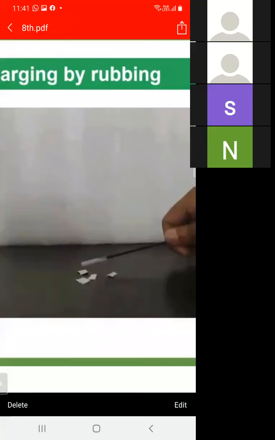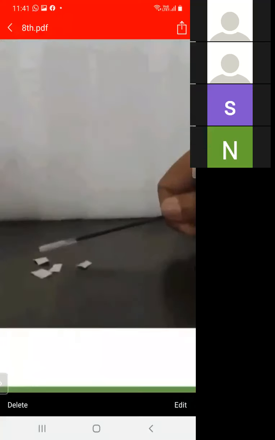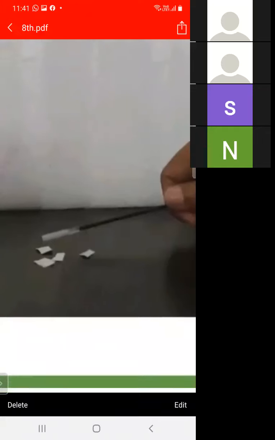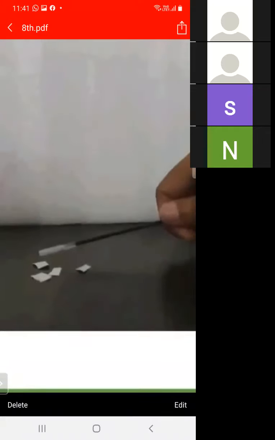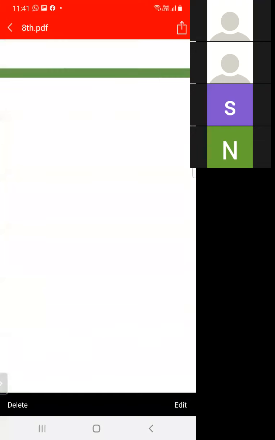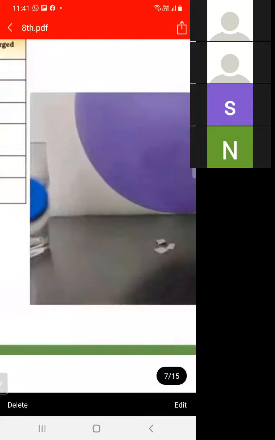This is an example of charge being produced. Charge is produced by rubbing.